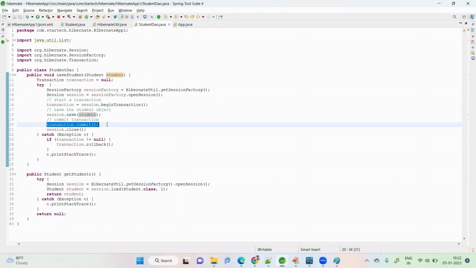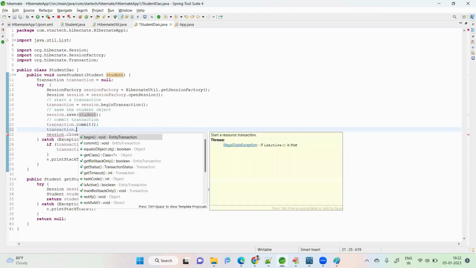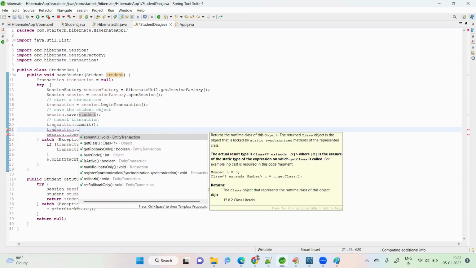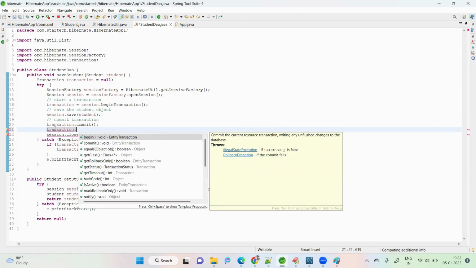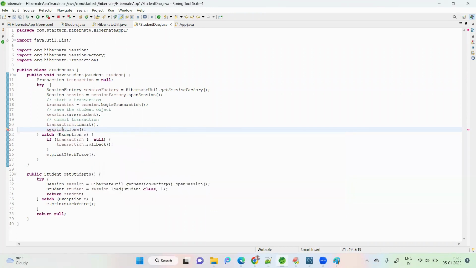We already know what commit is: it stores the data permanently in the database. Then close session. Before closing the session, we can also close the transaction. Close is not there, I'll check that. Directly we can close the session. If you close the session, the transaction will be closed automatically, I think.